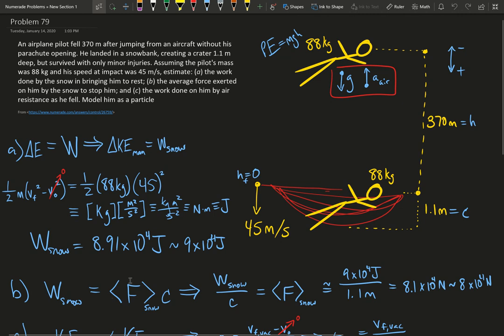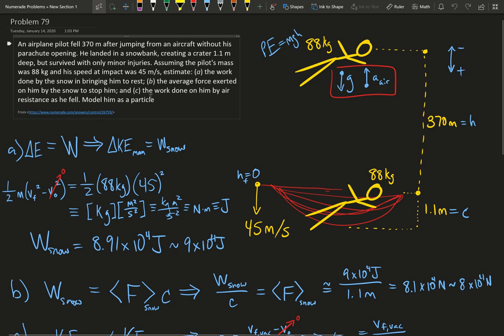And so this average force of the snow over the crater distance is equal to the work done by the snow. All we have to do is invert this algebraically. So the work done by the snow over that crater distance is just the average force times the distance. We can compute that given what we know about the work of the snow from the previous part, and then divide by the crater distance, which means that the snow exerted roughly 8 times 10 to the 4 newtons of force on average over the full 1.1 meters.